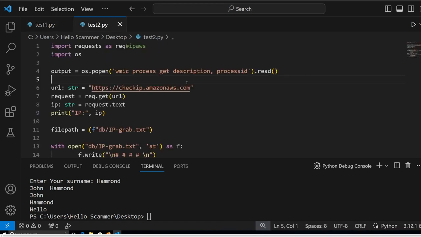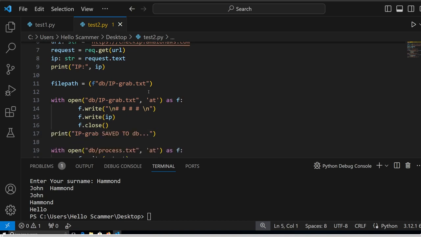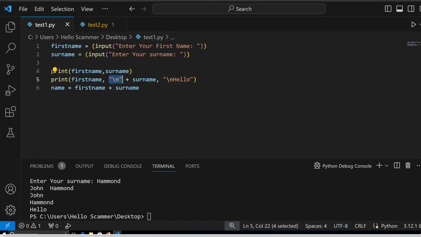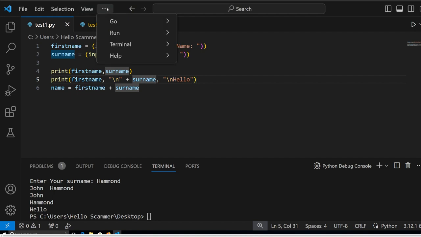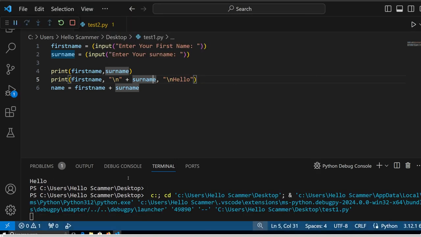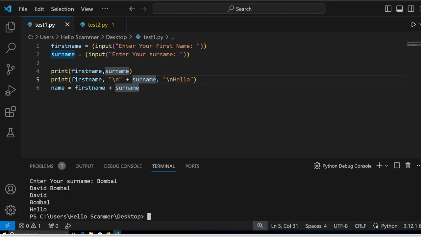I'll show you another program which I have here, just ready to run. I programmed this ages ago, but I'll show you guys how it runs. It's a very cool program, I would say. Surname plus hello, right? So basically, as you can see, I'll do another run. Actually, let me go to Run, Start Debugging. So we're going to put this in as David Bumble. And as you can see, we have David Bumble, which is the first line. The second line, which splits this.